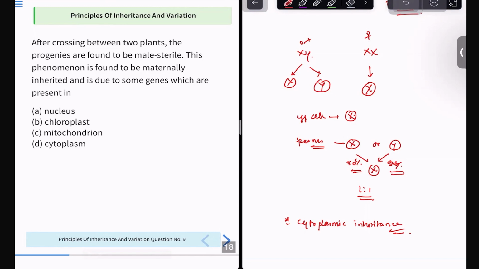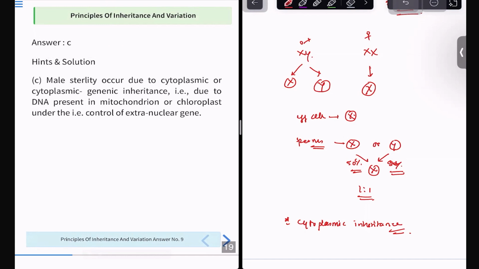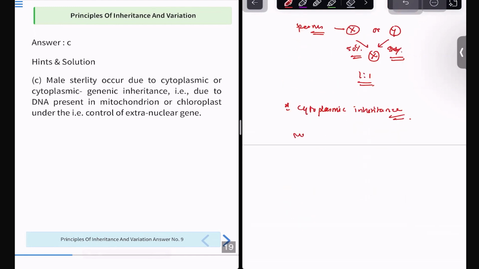The correct answer is option C. I gave you the hint cytoplasmic inheritance to confuse you guys. Option D is not the correct answer. It is known as mitochondrial inheritance or cytoplasmic inheritance. Why cytoplasmic inheritance? Now understand. See what happens. The mitochondria has some genes, like you all have studied this in cell, right? Understand these things very well. If you understand, it will be very easy for you to comprehend and apply it. When you need to apply, try getting what I'm trying to say to you.